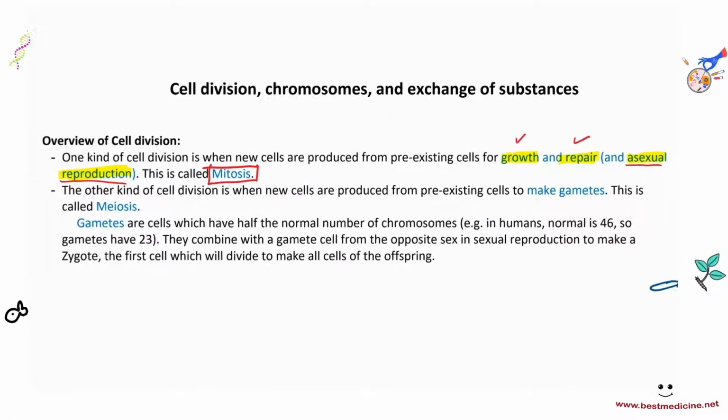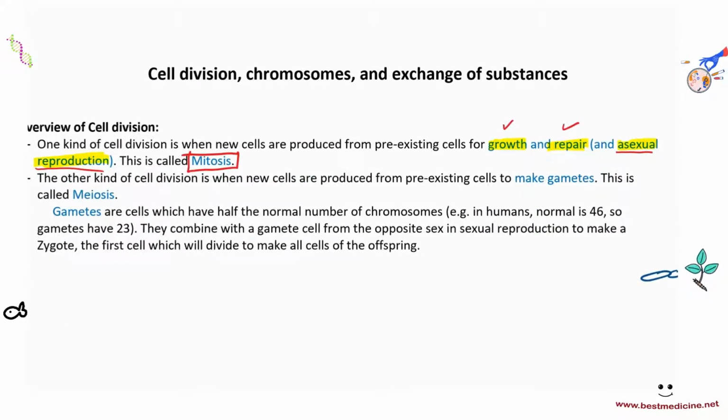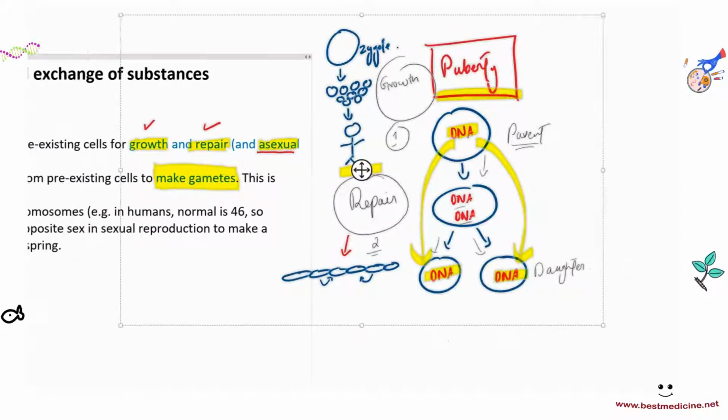Next up, we have meiosis. So the other kind of cell division is when new cells are produced from pre-existing cells to make gametes. To make gametes. What is a gamete? Do you know what a gamete is? Can you tell me what a gamete is? This is called meiosis. Okay? So let's have a look at what a gamete is.